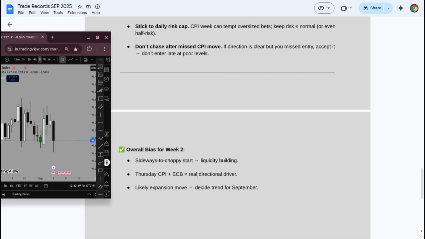So that's it for today's discussion in this presentation. You can download this PDF. There are a lot of things in it. These things will help you trade efficiently this week.